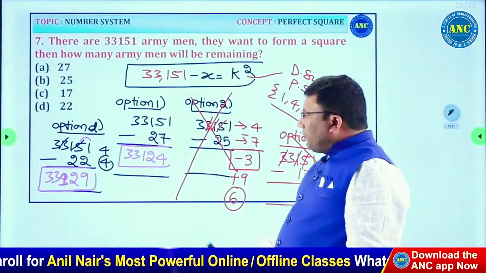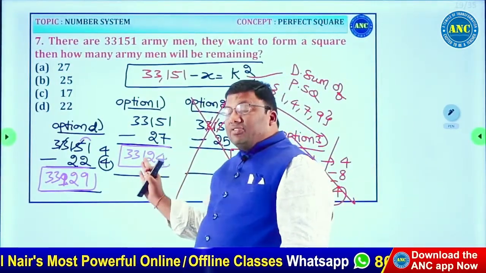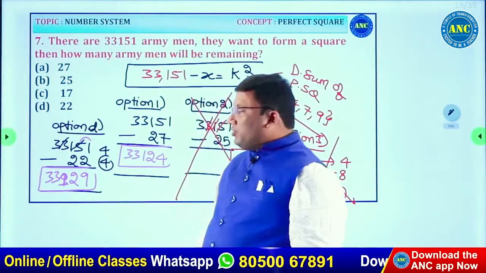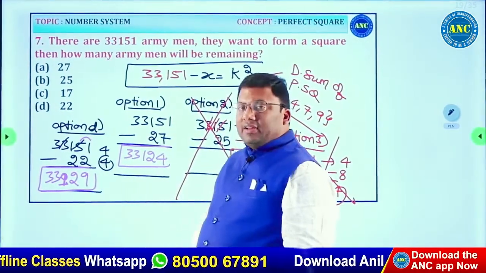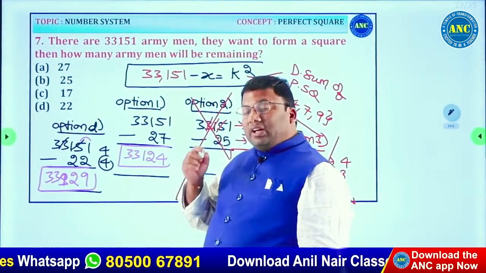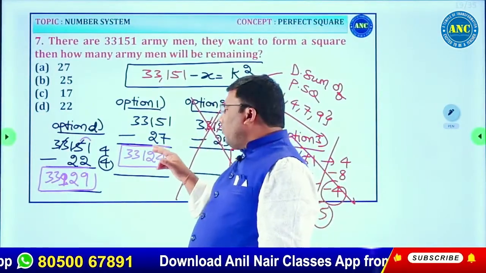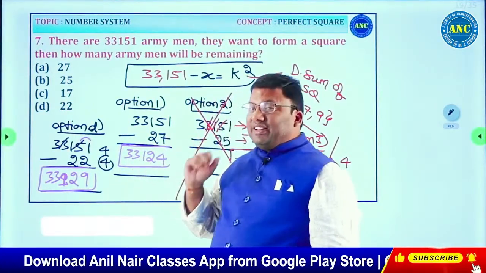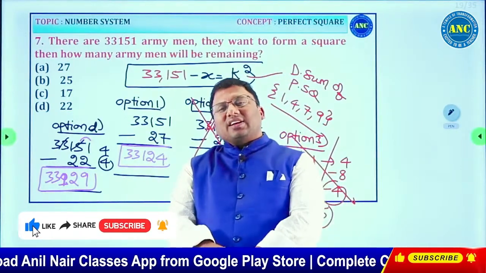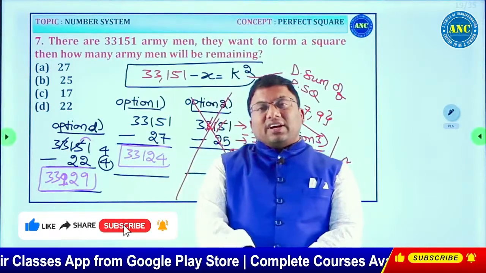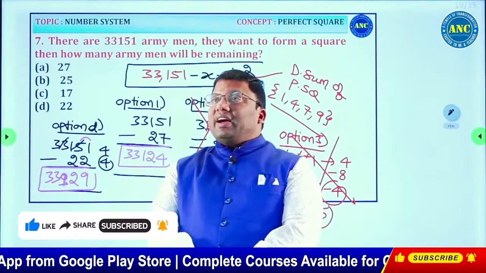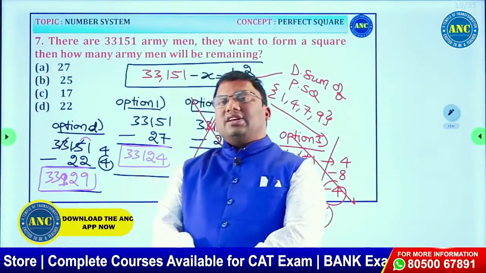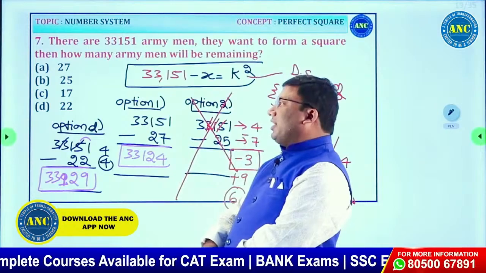33,151. I subtracted, I got 33,124. Here it is 33,129. What is, if you see, it is just greater than 30,000. I will get 30,000. 500 it is 500, 50 it is 2,500.